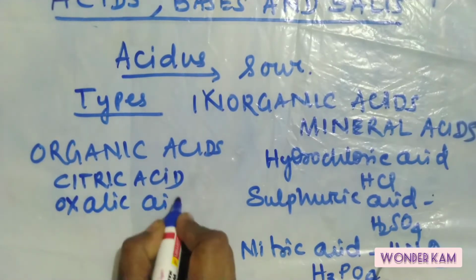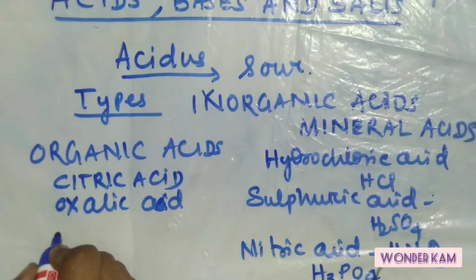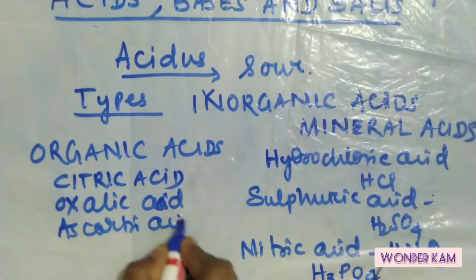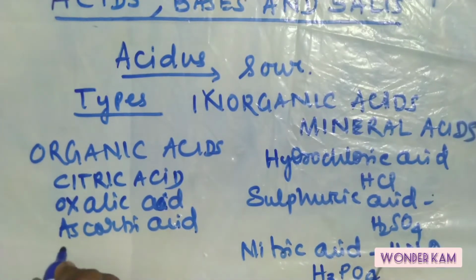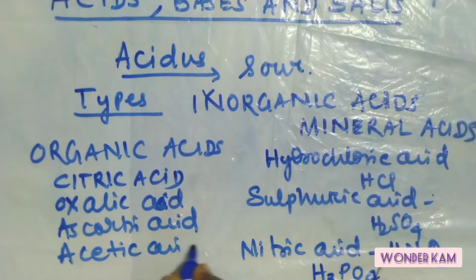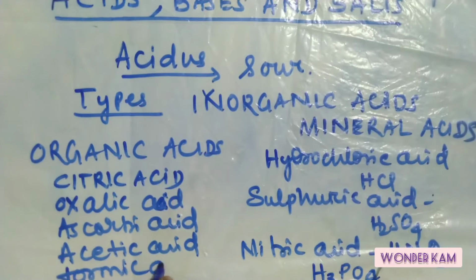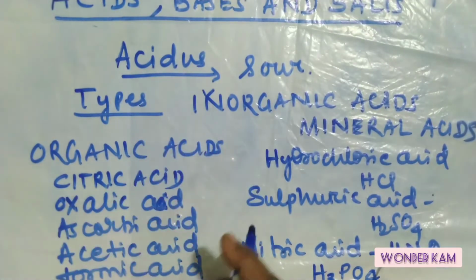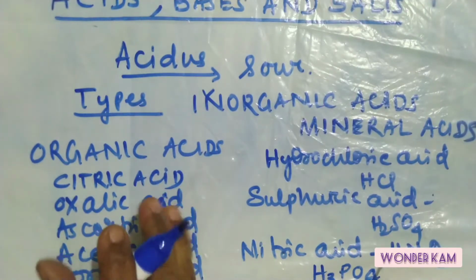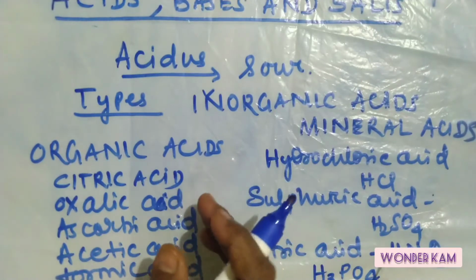Oxalic acid, your ascorbic acid, your acetic acid, formic acid, and so on. Basically these acids are present in many of our fruits and food that we will